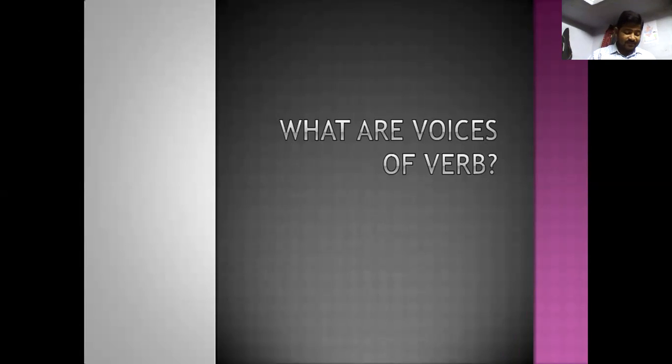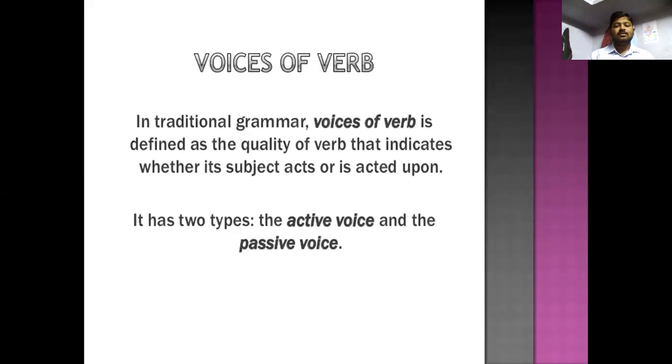What is the voice of the verb at first? The voice of the verb has to be understood according to the sentence. In traditional grammar, the voice of a verb is defined as the quality of the verb that indicates whether its subject acts or is acted upon. It has two types, active voice and passive voice.